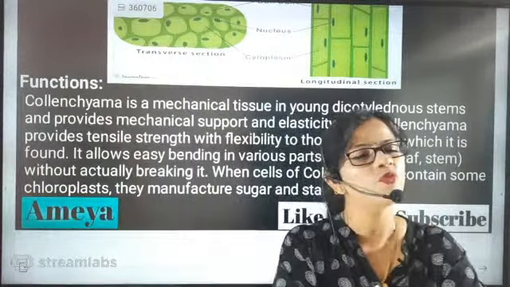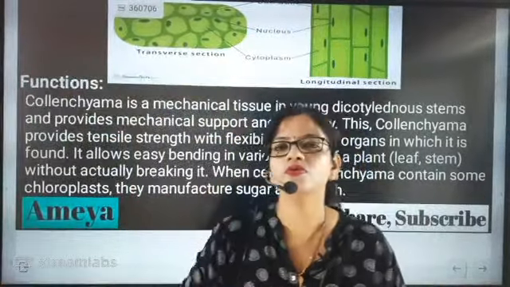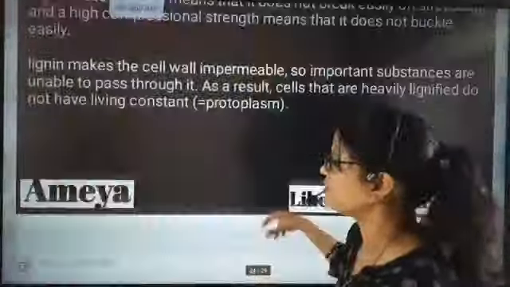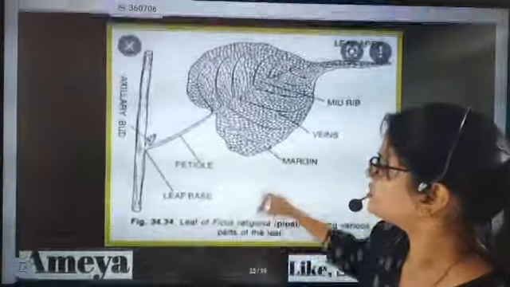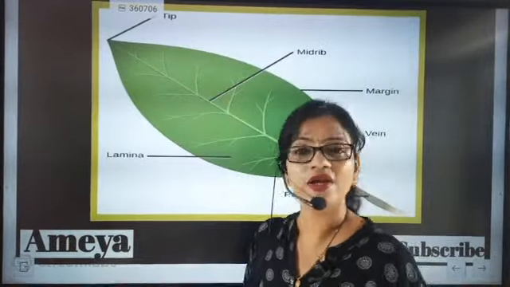Keshav, one more important point we discussed, beta, was flexibility. We came to know another important point about collenchymatic tissues: where are these tissues present? Then I showed you some pictures. I talked about petioles, beta, and the midrib. So in the leaf, which region will you find collenchymatic tissues?